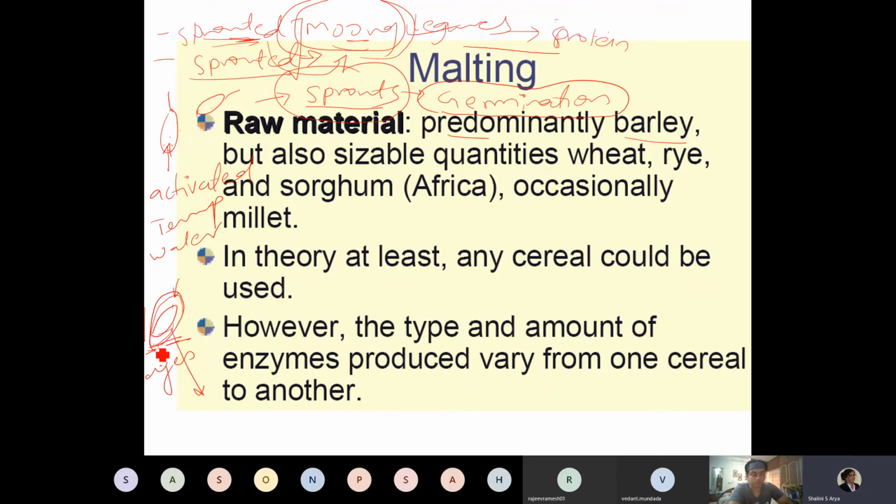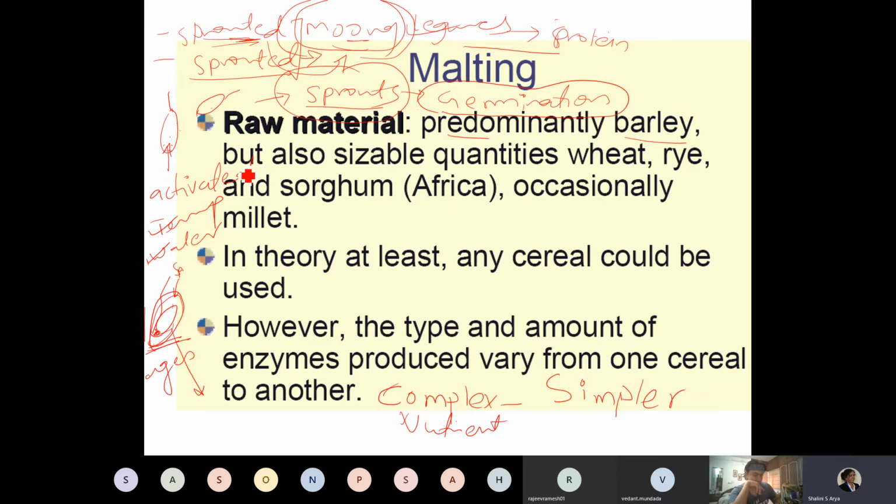The moment this grain, which has the germ inside, gets a favorable condition, meaning temperature and water, the germ results into a sprout. And in this germination process, and this is very, very important, whatever complex compound, complex nutrient is present gets converted into simpler form. Okay, simpler form, that is one reason.